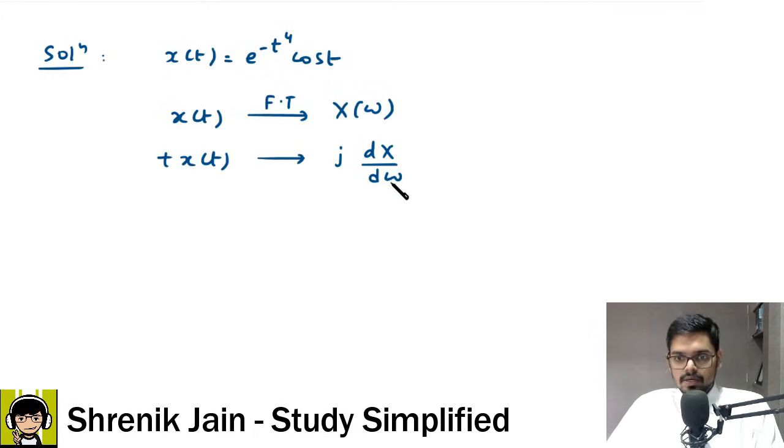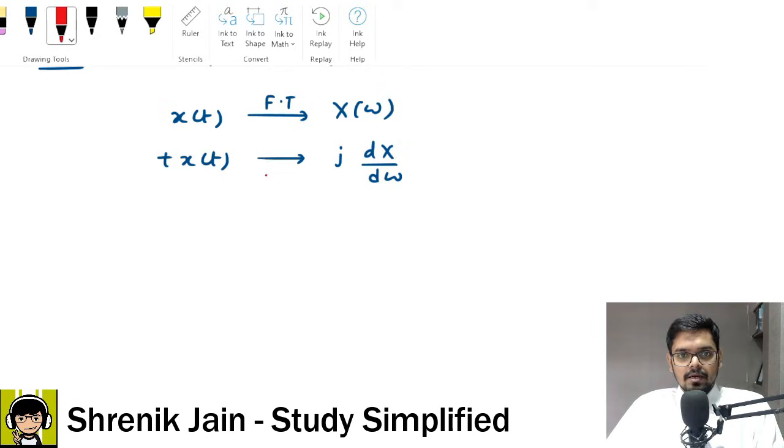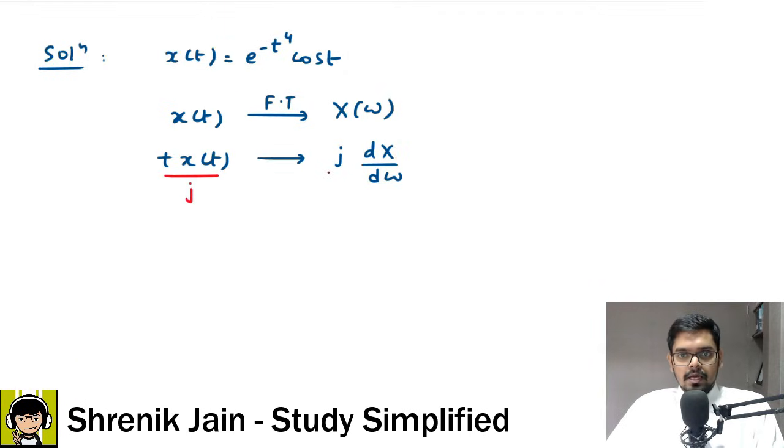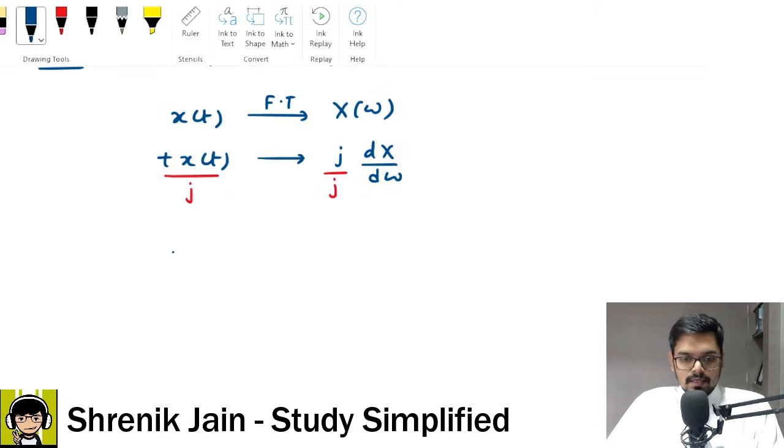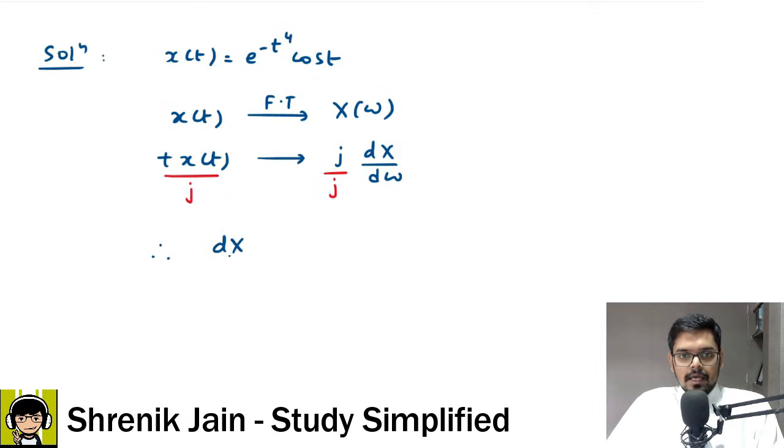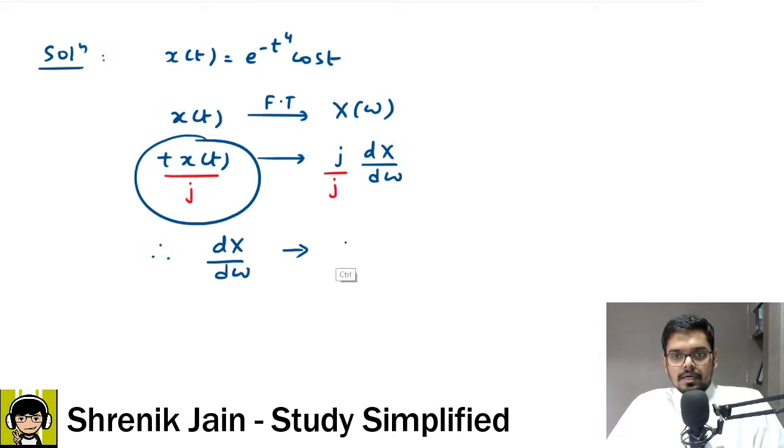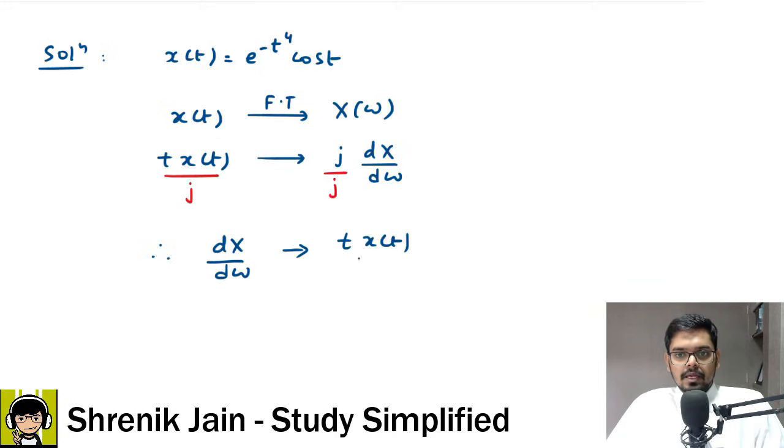So if they need that, let us divide by j on both sides. Therefore can I say that dX by d omega is nothing but t x of t divided by j. This is what our dX by d omega looks like.